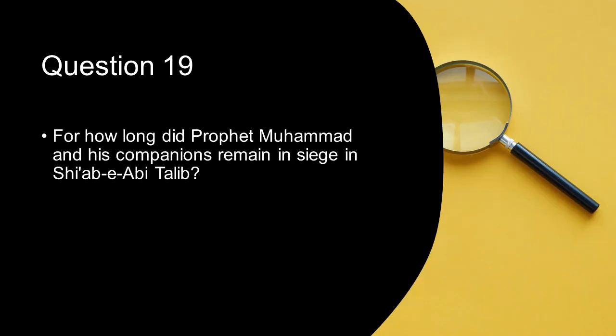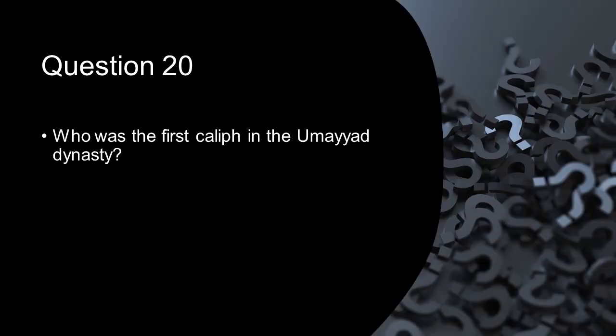For how long did Prophet Muhammad sallallahu alaihi wasallam and his companions remain in siege in Shaybi Abi Talib? 3 years. Who was the first caliph in Umayyad dynasty?